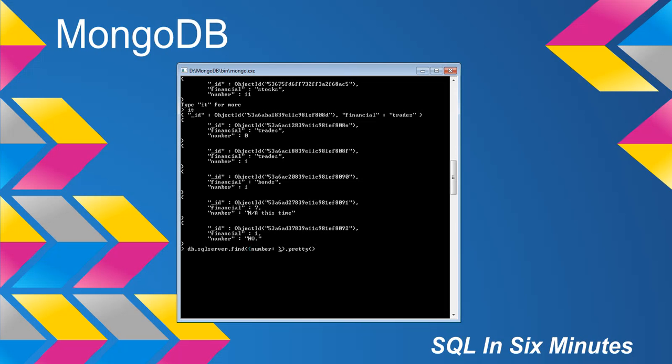So as a case in point, let's suppose there was a market out there that did not ever have dividends. And I wanted to look for the markets that didn't ever do dividends. I could easily pull that up, right? So in this example, what I'm going to do is I'm going to look at number, where number exists. This is our operator, so it's $exists, and where it's false, right?